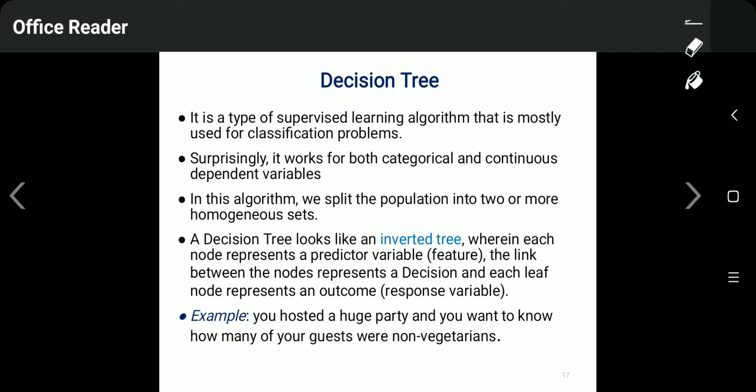It can be better understood by a very good example. Suppose you have hosted a huge party, and there is an arrangement for both vegetarian and non-vegetarian people. The question is, you want to know how many of your guests were non-vegetarian. So here we will use a decision tree to find out how many guests were non-vegetarian in our party.